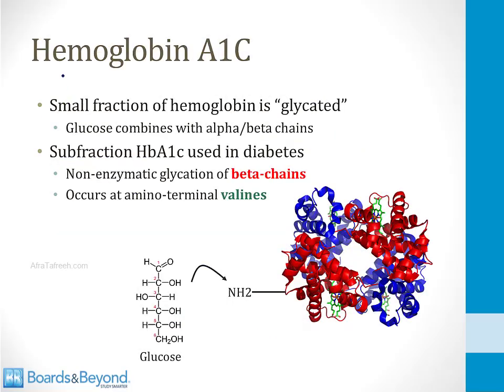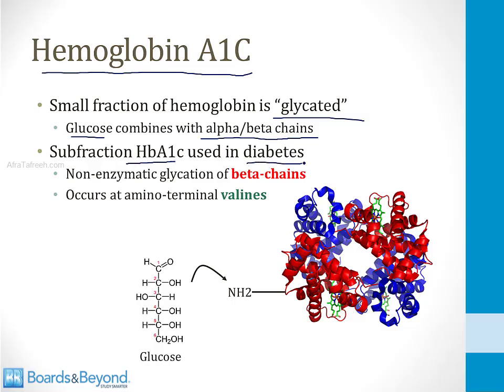Another test that is often performed in order to diagnose or monitor diabetes is measurement of the plasma level of hemoglobin A1C. A small fraction of the hemoglobin in plasma is glycated. This means glucose combines with amino acids in the alpha or beta chains. And the subfraction called hemoglobin A1C is useful for diagnosing and monitoring diabetes.